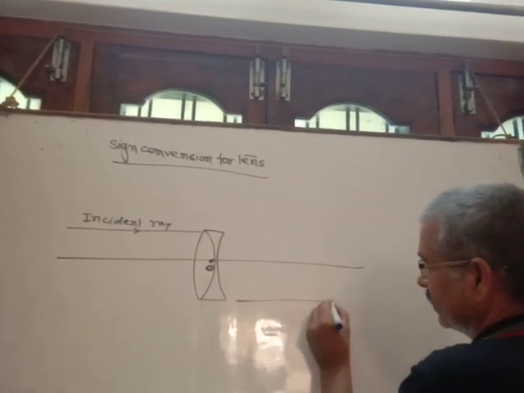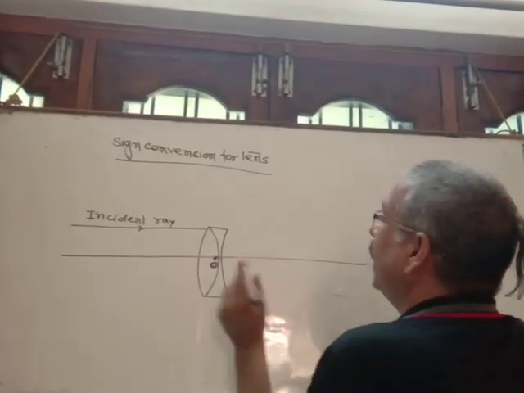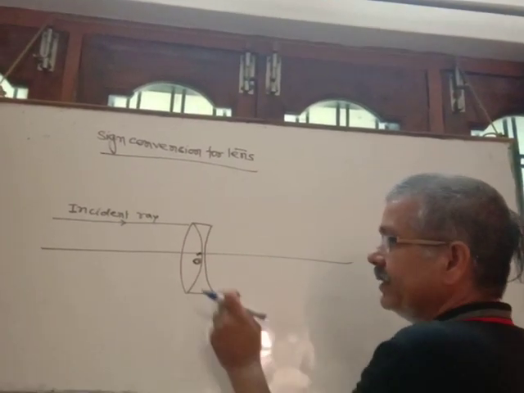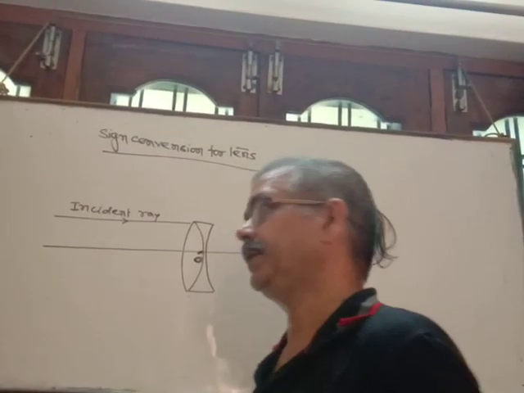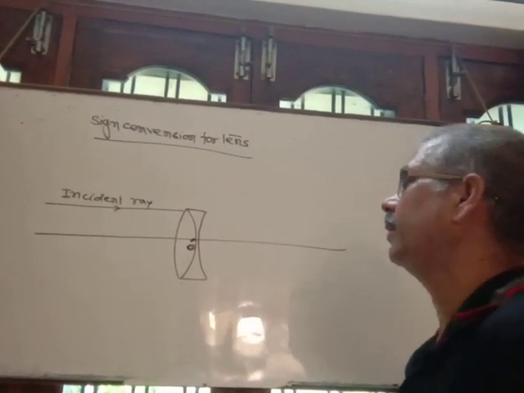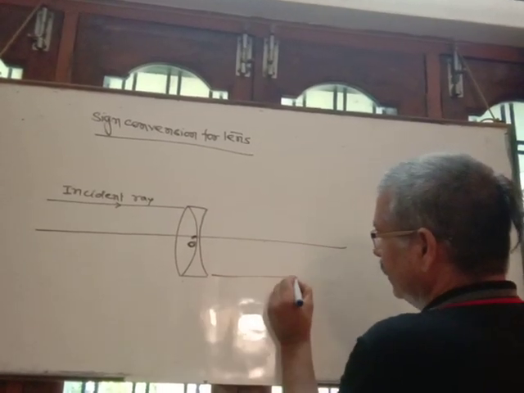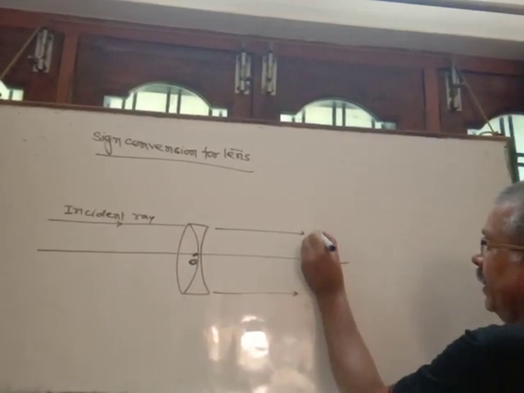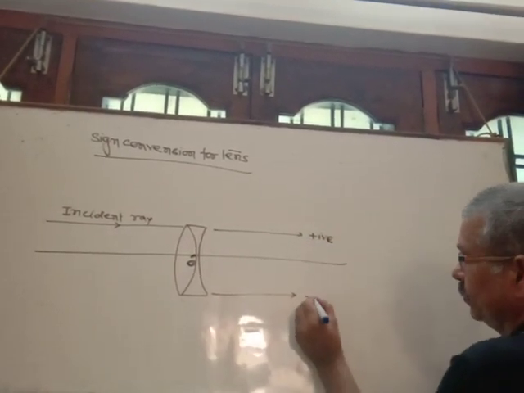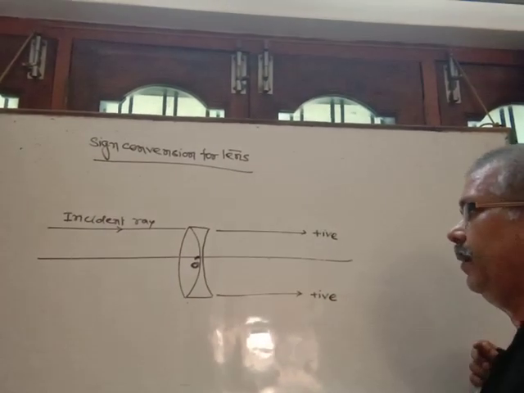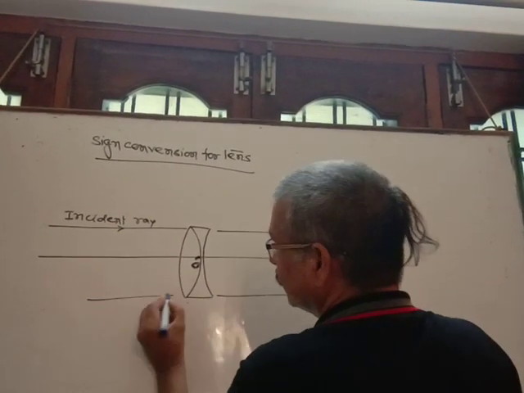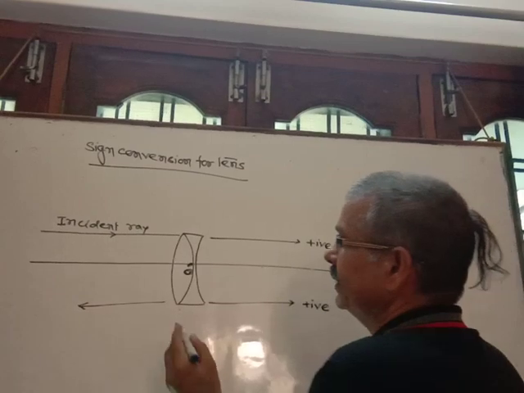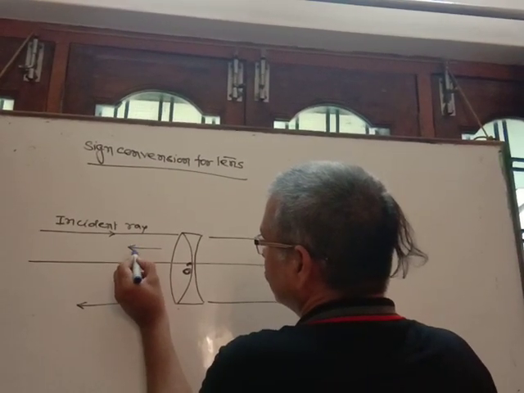All the distances are measured from the optical center of the lens. That's why the optical center is taken as the origin, and in the mirror it was the pole. A distance measured along the propagation of the incident ray is taken positive. A distance measured opposite to the direction of propagation of the incident ray is taken negative.